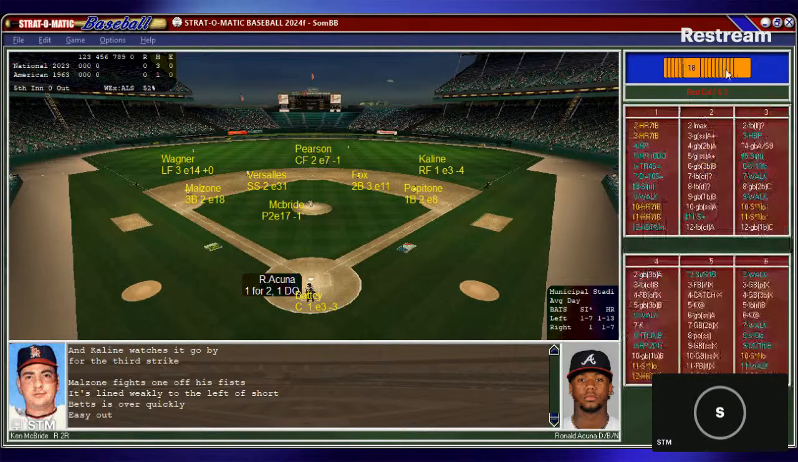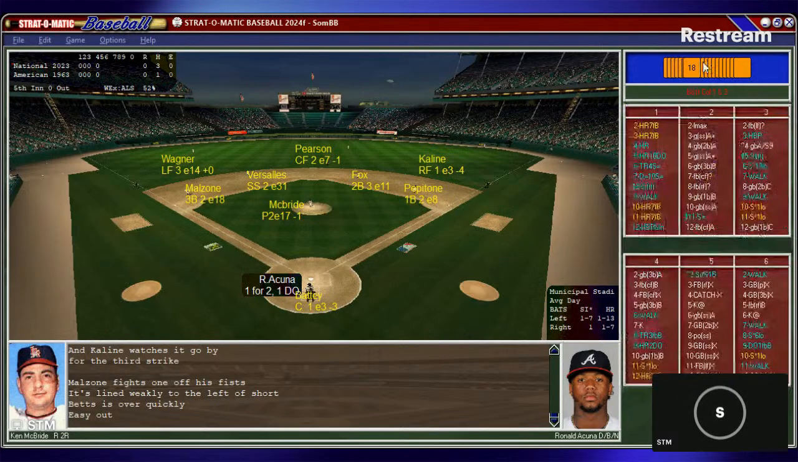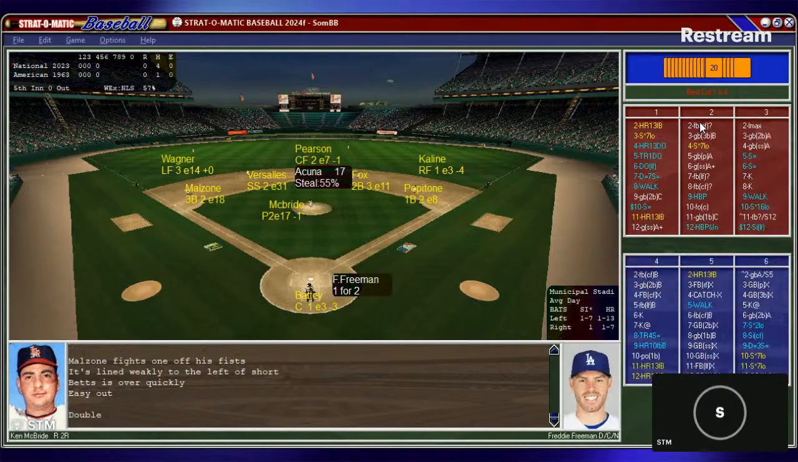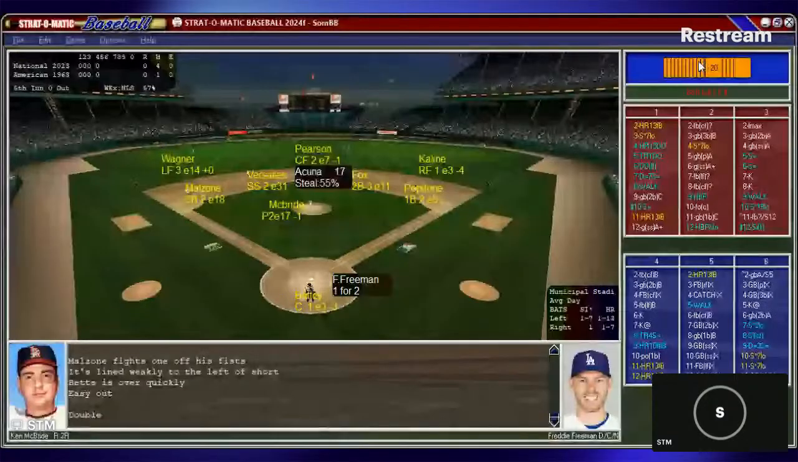Here's Ronald Acuna Jr., followed by Freeman and Soto, the bat for the National League against McBride here. McBride looks in, gets the sign, and Acuna drives it to left center field. That could be trouble. Up against the wall, pops the wall. Acuna around second and stays there for a stand-up double. Double for Ronald Acuna. He hit it hard. And now here's Freddie Freeman, runner on second and nobody out, top of the fifth.